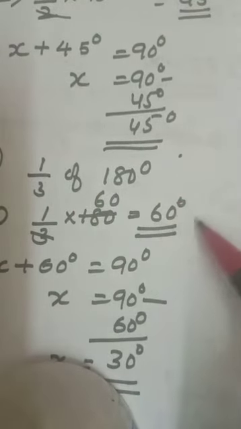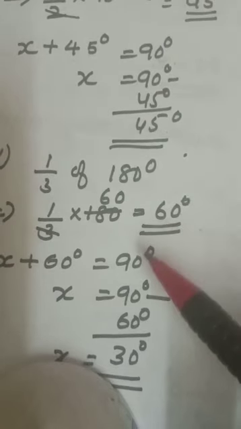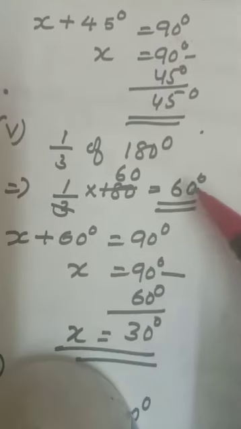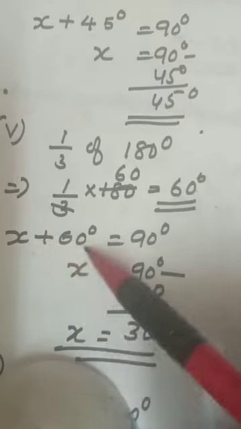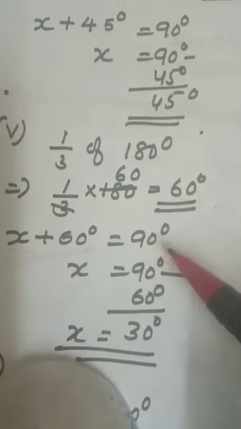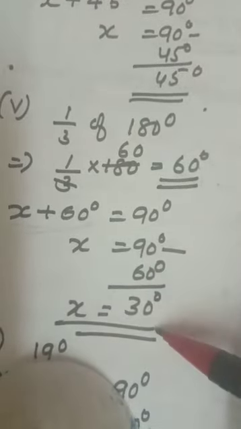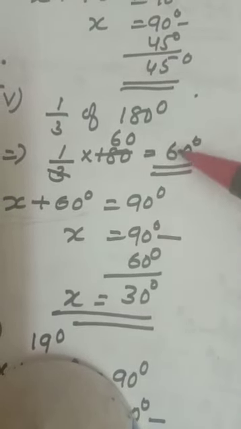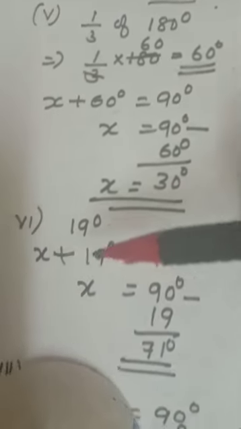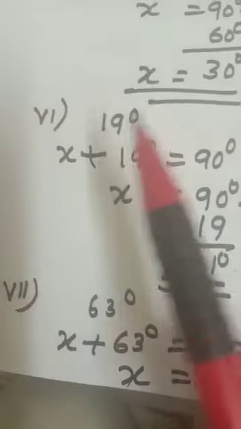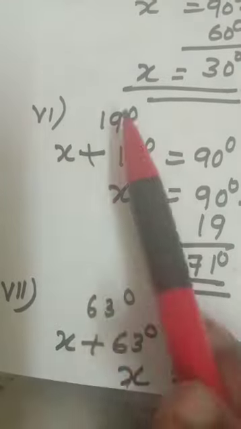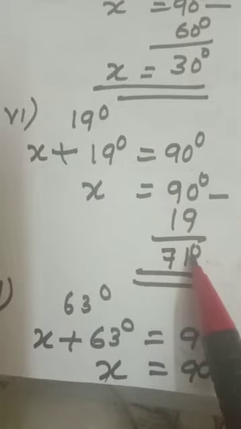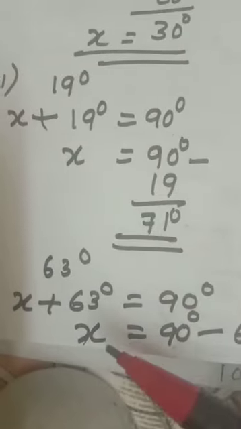And now you have to find out the complementary angle of 60 degrees. You have to subtract from 90 straight away. Here I suppose x is the complementary angle of 60. Then x plus 60: when you add complementary angles, you will get 90 degrees. Step by step I have written. You can do it straight away also: 90 minus 60 equals 30 degrees. Now, x is the complementary angle of 90 degrees; when you add, you will get 90 degrees. You can subtract straight away also. I told you, step by step I am doing.